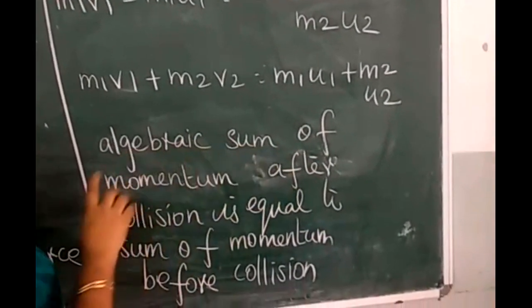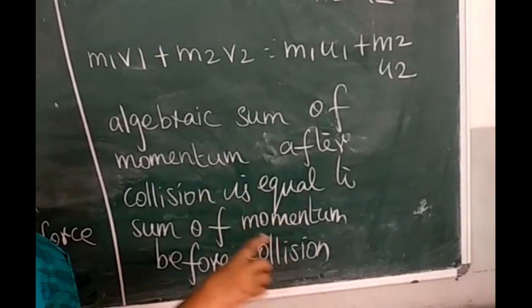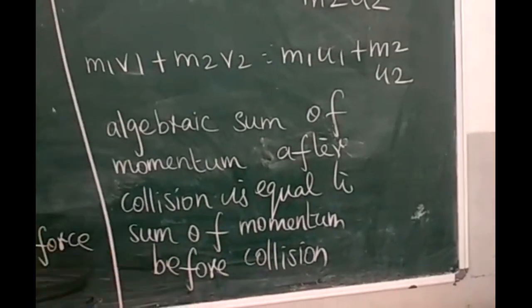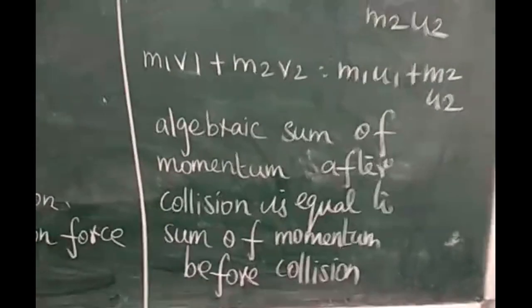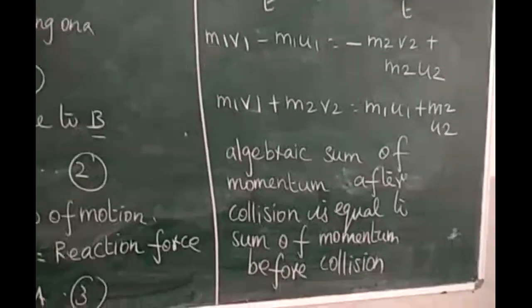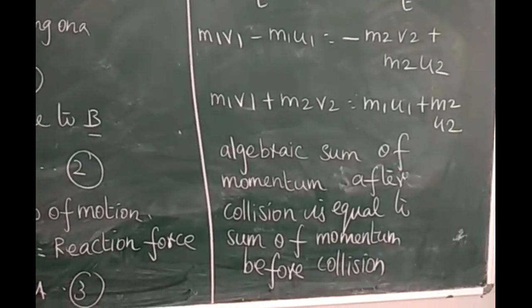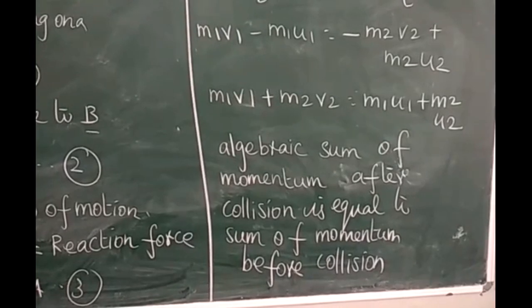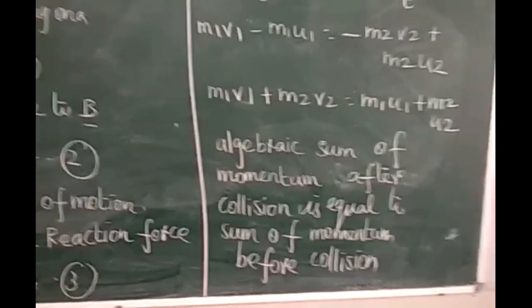Algebraic sum of momentum after collision is equal to sum of momentum before collision. The equation confirms that in the absence of an external force, the algebraic sum of momentum after collision is numerically equal to the sum of momentum before collision. Hence the law of conservation of linear momentum is proved. This is a very important detailed question. Thank you.